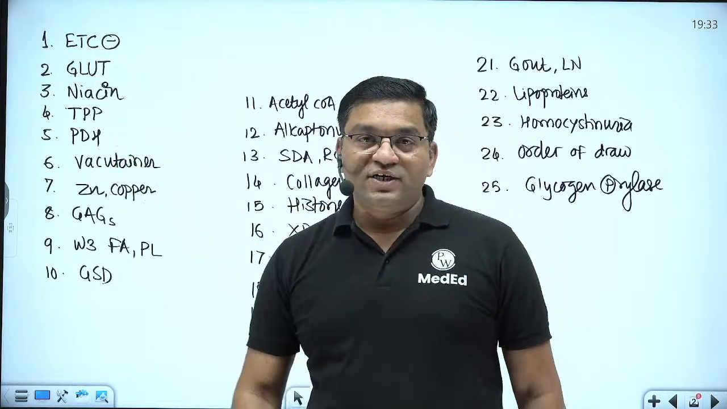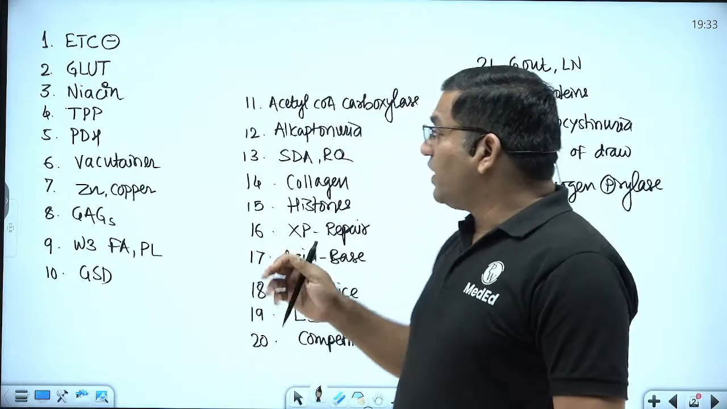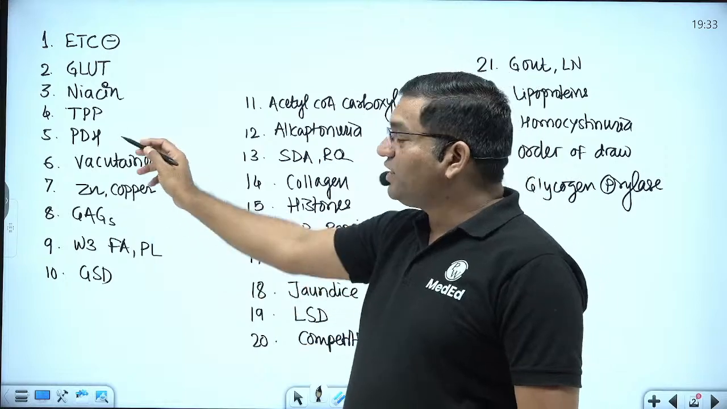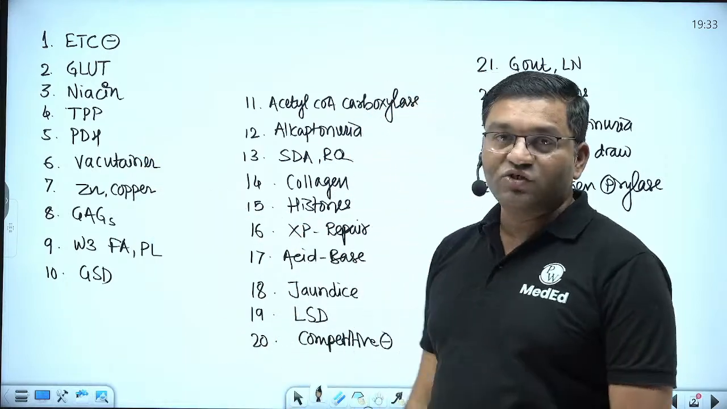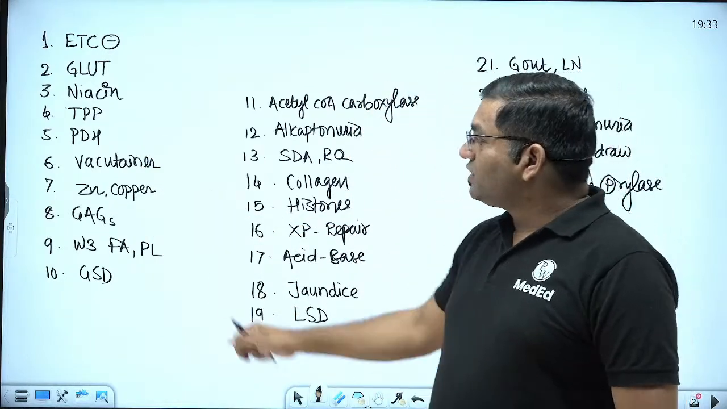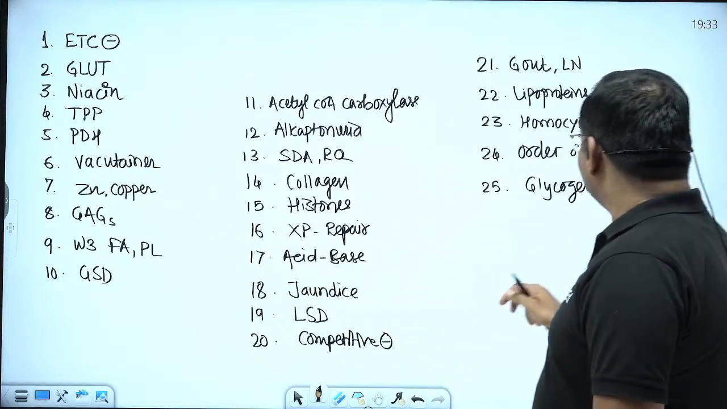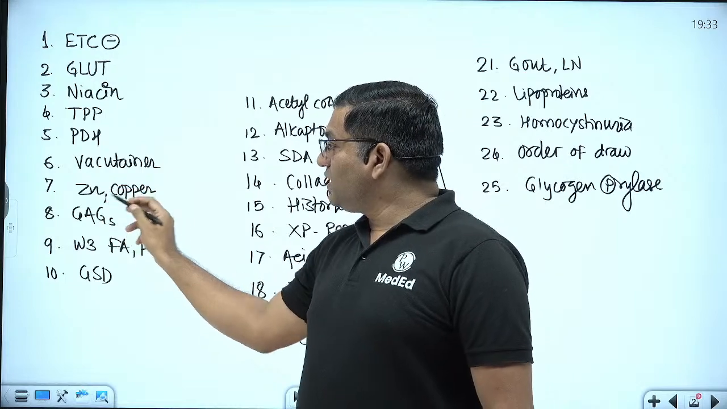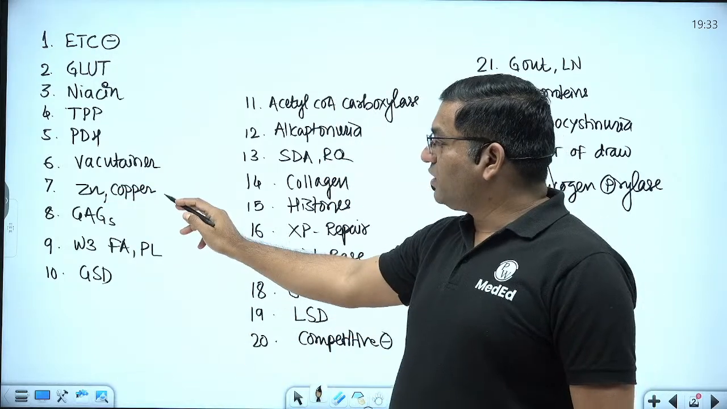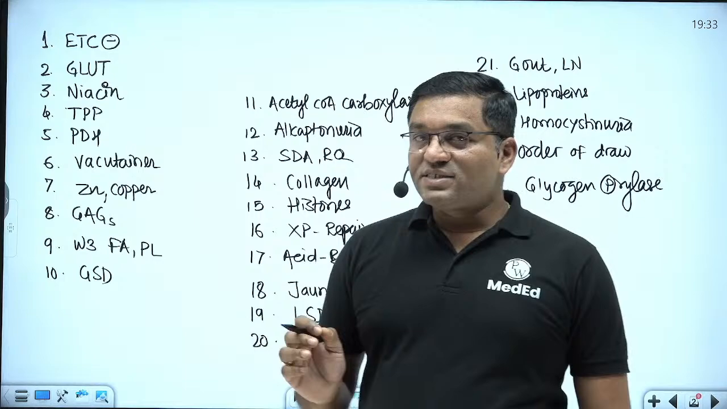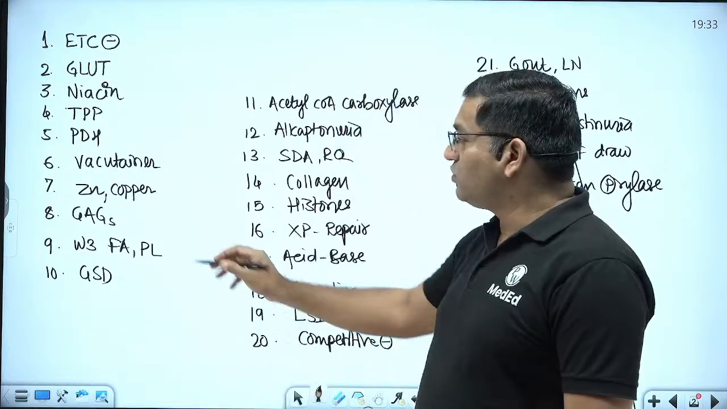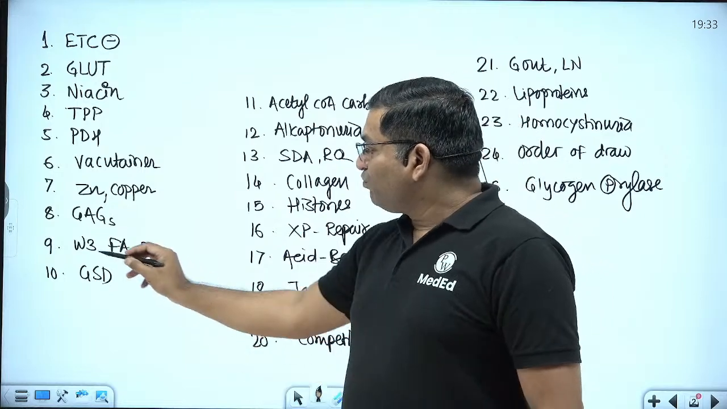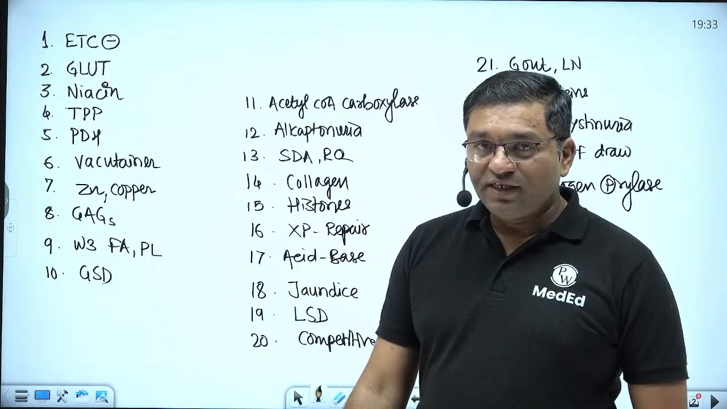Then pyruvate dehydrogenase complex, 3 enzymes, 5 coenzymes of pyruvate dehydrogenase complex and similar enzymes to pyruvate dehydrogenase complex that we will discuss along with the regulation of pyruvate dehydrogenase complex. Then we'll discuss the different vacutainers and also the order of draw when we collect the blood sample. Then zinc and copper, this is also an important topic. Then GAG, which is a frequently asked topic in any entrance examination, glycosaminoglycans, different glycosaminoglycans, their distribution, their functions. Then omega-3 fatty acid and phospholipid that we will discuss.